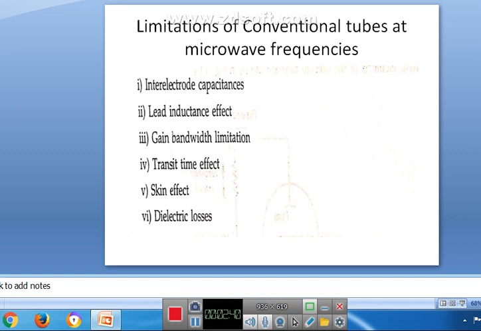At microwave frequencies, the microwave tubes are used because they can provide higher output power. Due to these characteristics, inter-electrode capacitance, lead inductance effect, gain bandwidth limitation, transit time effect, skin effect, and dielectric losses, the conventional tubes are not used at high frequencies. So we will see what is inter-electrode capacitance.